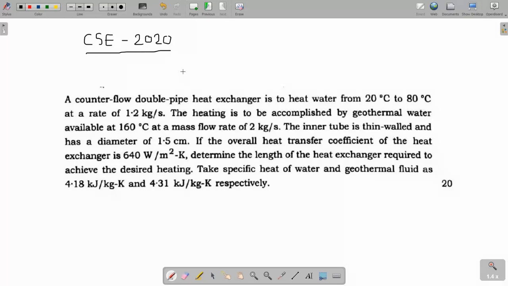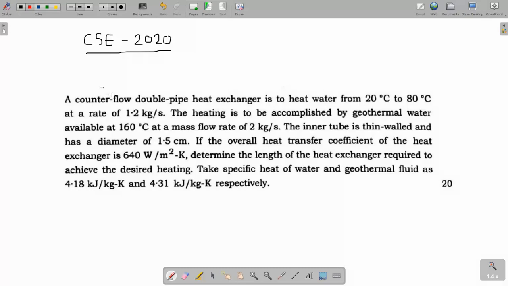If you have not seen it, go and see the playlist in UPSC civil service prep paper. This is a question from the mains exam, based on heat exchanger. Those who have been watching my videos for the past few months know my strategy: first highlight the important words, and then solve the question.